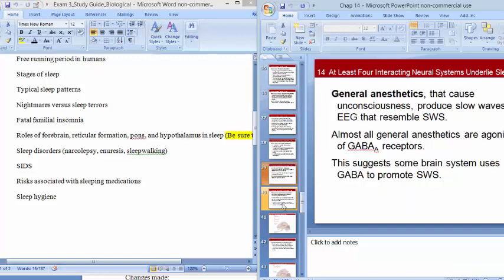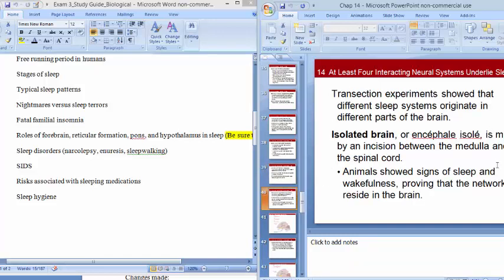Okay, yeah. So we know that general anesthetics produce something that looks like slow wave non-REM sleep, and general anesthetics use GABA, so we think GABA is also important for non-REM sleep when you're not under anesthesia as well. So we did these transection experiments. A brain by itself can still have all the different phases of sleep and waking, which tells us that the triggers for sleep, all the different components of sleep, are located in the brain itself.